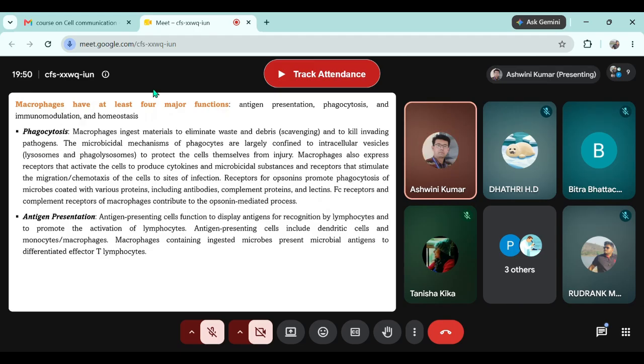opsonins, right? So if you can recall in the previous slides, I have mentioned that the resident phagocytes collect the pathogenic sample, move to the lymph node, destroy the pathogen, present the fragment of the pathogen over their surface through MHC2. This presentation, after the attachment of T cells, activates the T helper cell, and the T helper cells activate B cells to release antibodies against the fragments which are exposed over the surface of the macrophages. Now, these antibodies which are released into the circulation will try to find the fragments for which they have been activated or released.